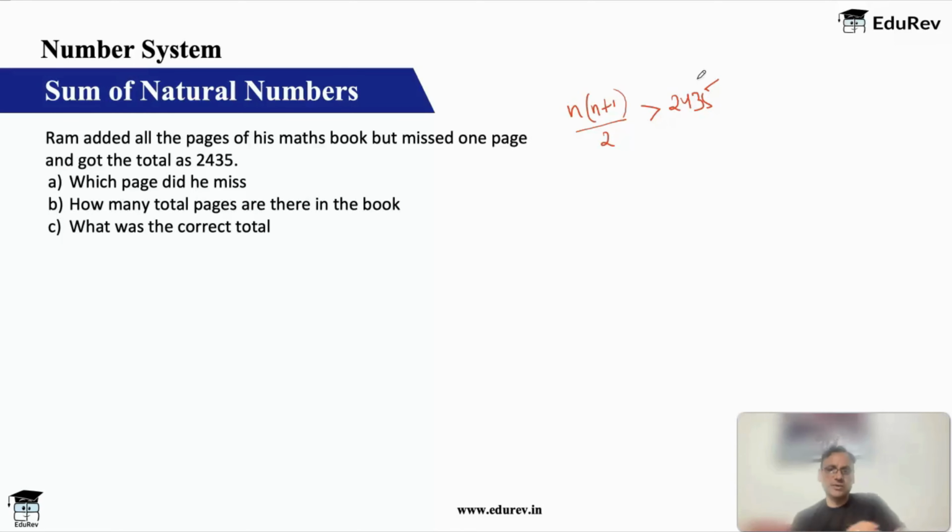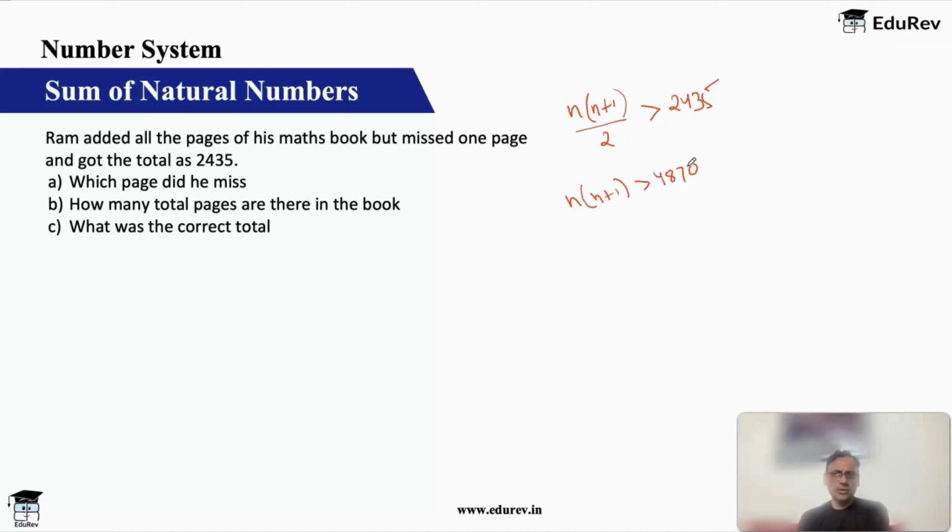First you have to understand this equation, right? N into n plus 1 by 2, which is the correct total of all the pages of his book, will be greater than 2435. Okay, then n into n plus 1 is greater than 4870. Right? N into n plus 1 is greater than 4870. Okay, till here? Now you will have to guess the value of n.